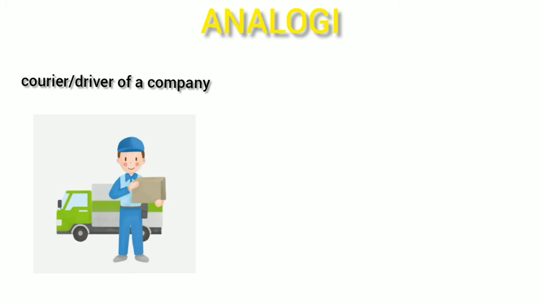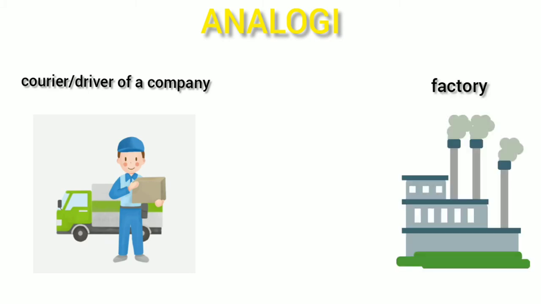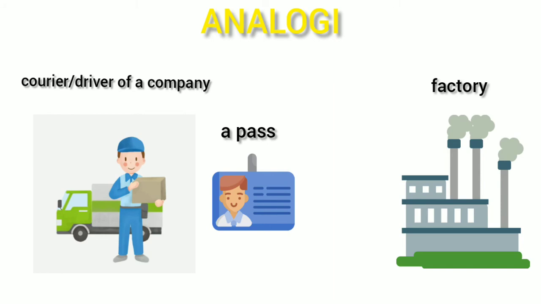Okay, so untuk memudahkan lagi kita faham, saya akan bagi satu contoh analogi. So, contohnya, there's a courier ataupun pemandu lori satu company nak hantar barang masuk ke kilang. So, dia dah ada pass dan tak perlu jumpa any pegawai ataupun lakukan apa-apa things lah untuk masuk ke dalam factory tu. So, once inside the factory, pemandu lori itu akan contact the manager of the factory. So, manager factory ni akan tengok, akan pantau kilang dan akan ready untuk produce produk.